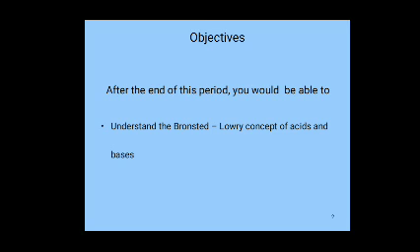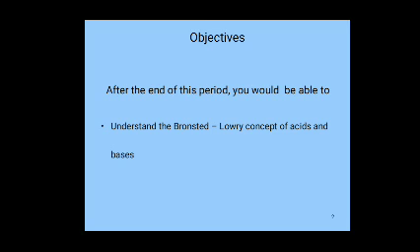Already we discussed the Arrhenius acid-base theory. According to Arrhenius theory, a substance that completely or partially dissociates in aqueous solution and produces H+ ions or OH- ions acts as an acid or base.